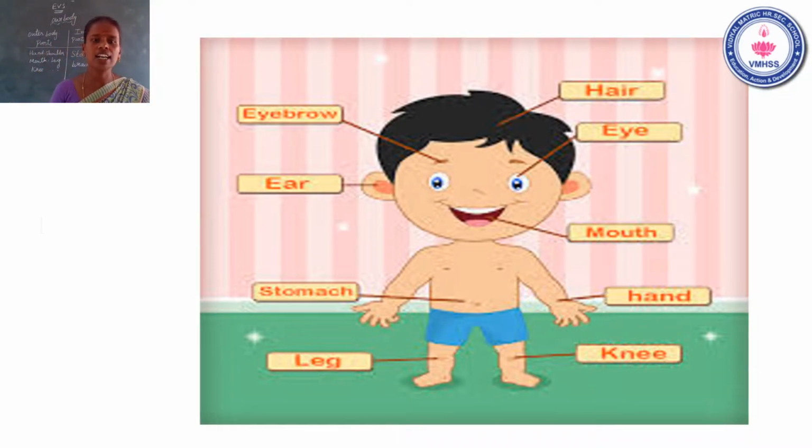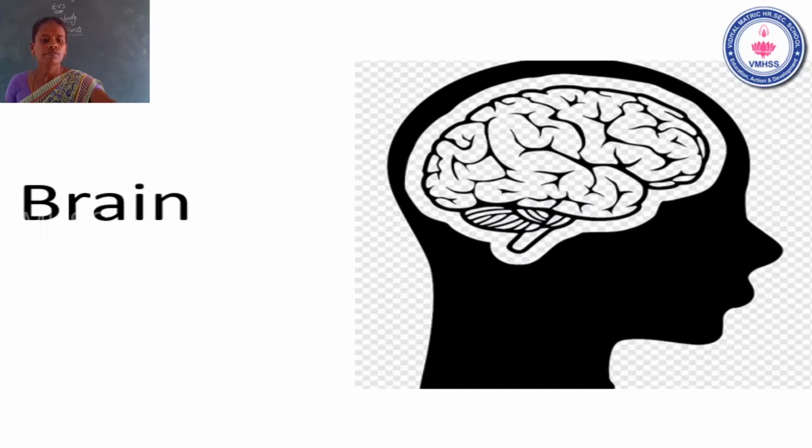Leg means kal. Leg. Stomach. Ear. Eyebrow. Students, see the slide carefully. First one, hair. Second, eye. Mouth, hand, knee, leg, stomach, ear, eyebrow. Okay.